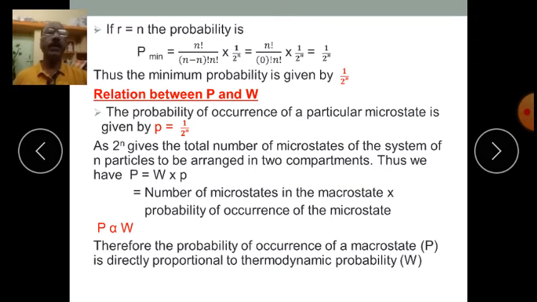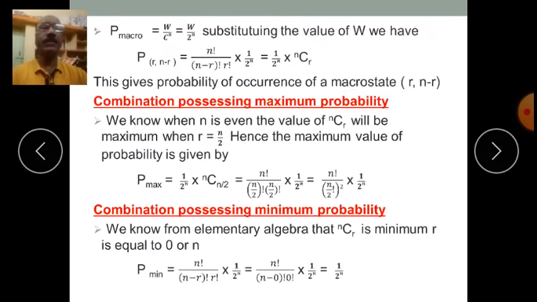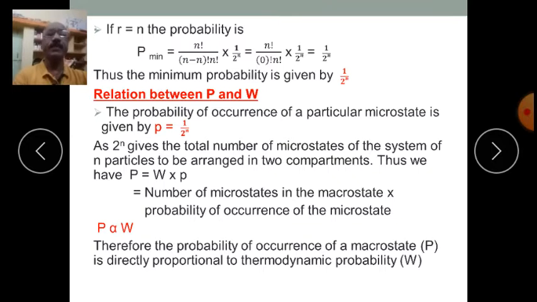So the minimum probability is given by 1 upon 2 to the power n, and maximum probability is given by n factorial divided by n by 2 factorial square into 1 upon 2 to the power n, isn't it? This is how we can find out the maximum probability and minimum probability for a given macro state.